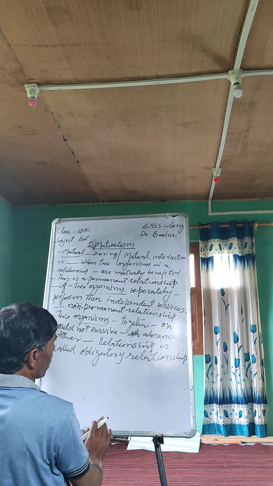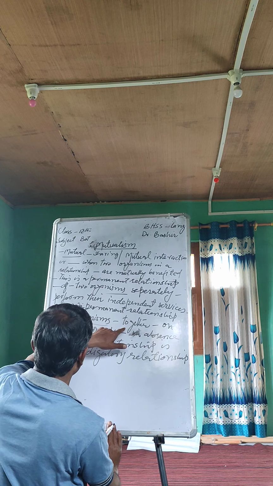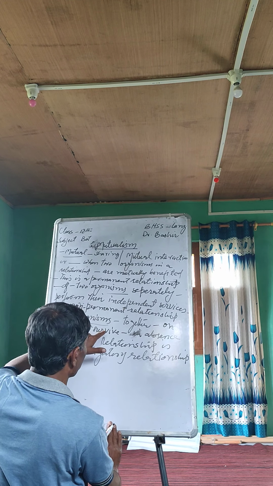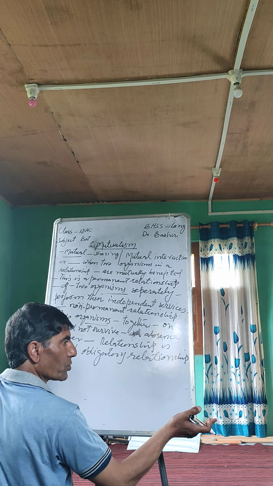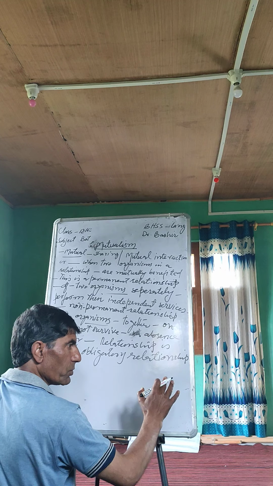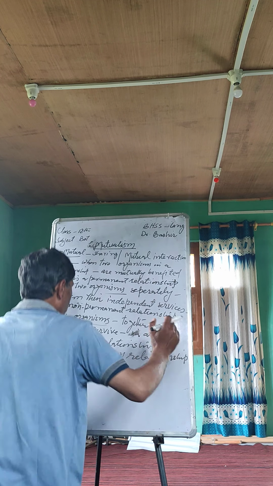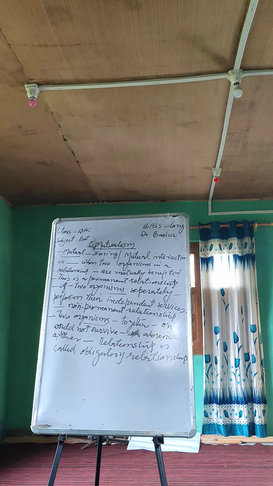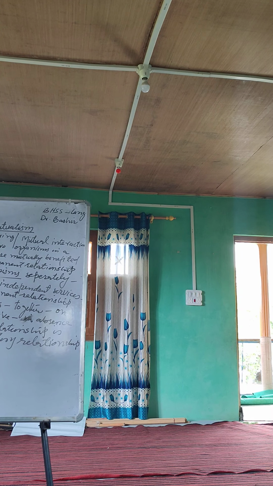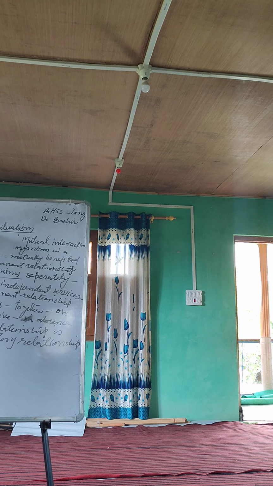Here I am sorry to tell you that I forgot the special name for the organisms which show this mutualism in a bond, but are separate when not in a bond. That is, it is not obligatory. I am very sorry that I forgot the name, and tomorrow I will tell you that name. Now I will give the examples of mutualism.